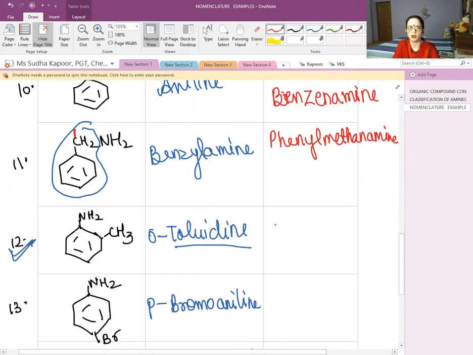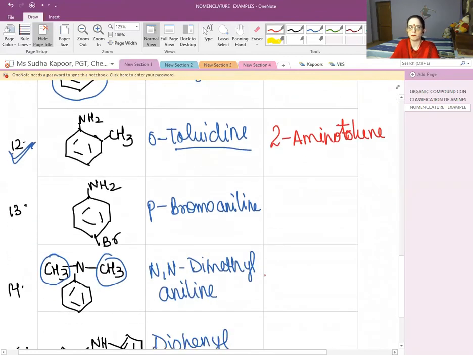Now in the case of ortho-toluidine, we are going to name it 2-aminotoluene. Now when we are talking about para-bromoaniline, it is very simple. 4-bromo, either you can call it aniline or 4-bromobenzenamine.